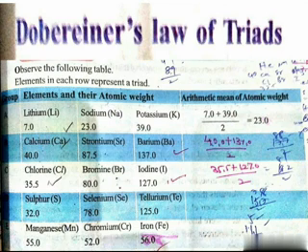Okay, it did not come exactly 87.95. 40.0 plus 137.0, divided by 2, means nearly 88.5 it will come, no? So nearly 88.5 it will come, no? But here, what is the atomic weight of strontium?